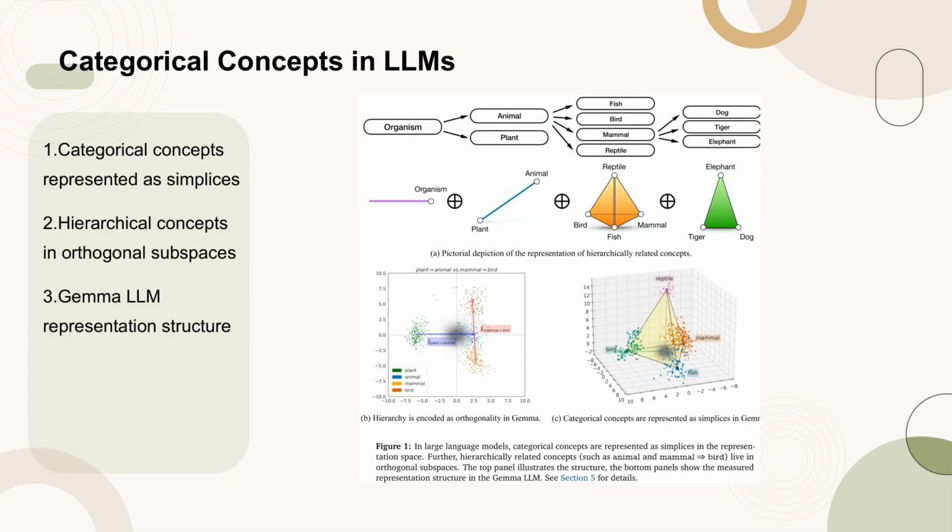Figure 1 illustrates how categorical concepts in large language models are represented as simplices within the representation space. This geometric structure is crucial for understanding how these models encode semantic information. Additionally, the figure highlights that hierarchically related concepts, such as animal and mammal-bird, are positioned in orthogonal subspaces, reflecting their semantic relationships.